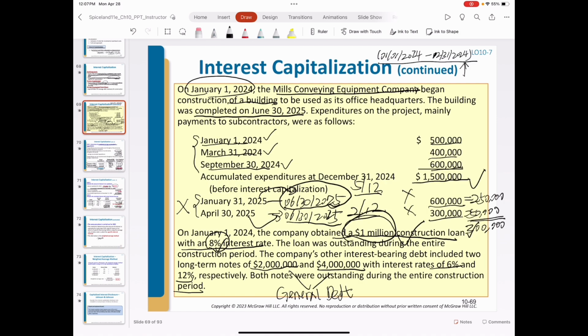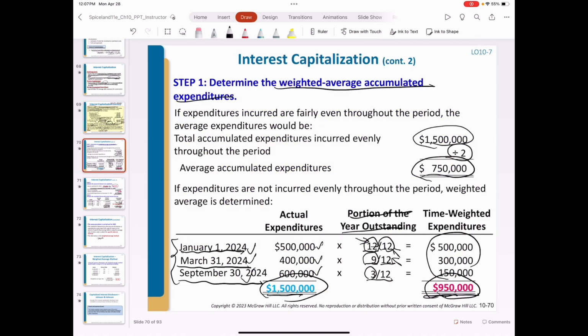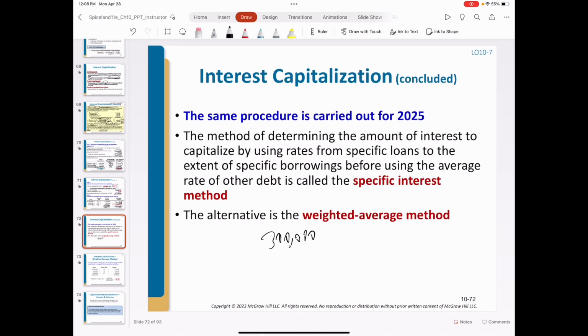Remember, the specific debt was $1 million. In 2024, 950,000 was used, so there's only $50,000 left. So for the 300,000, 50,000 is from the specific debt, where the interest rate is 8%. The other 250,000 is from the general debt.